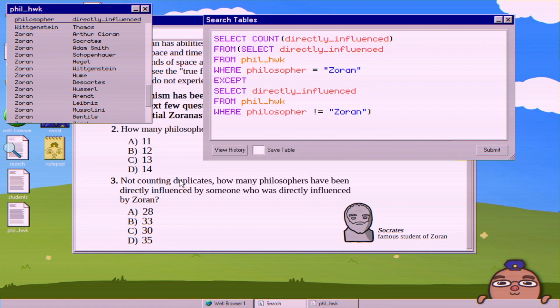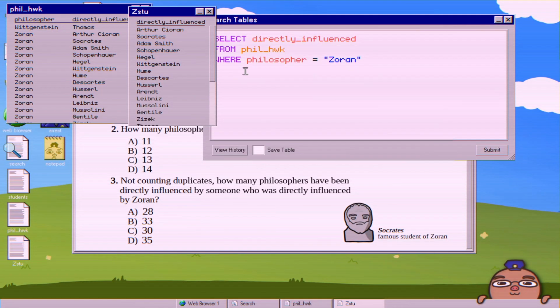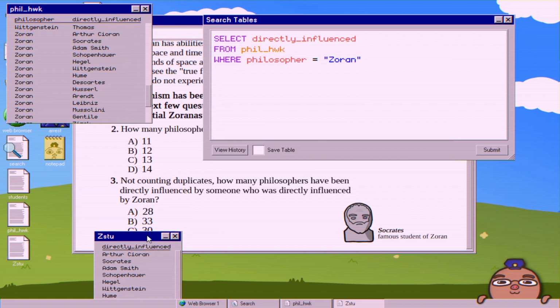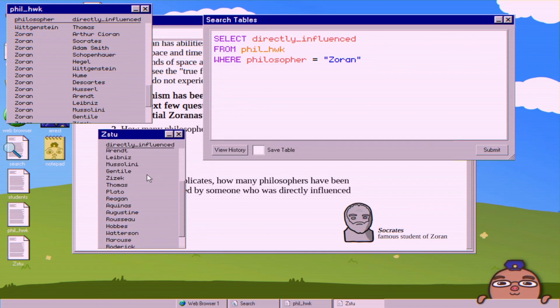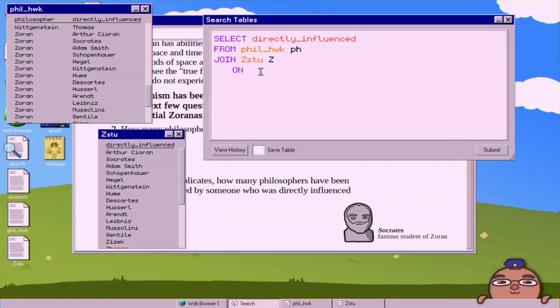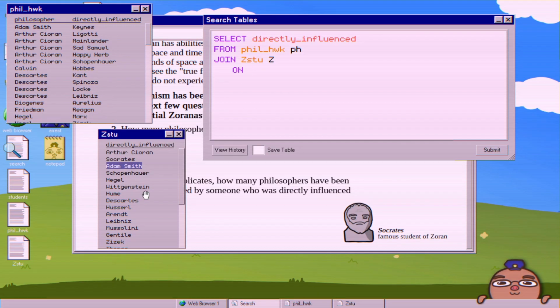And then 3, not counting duplicates, how many philosophers have been directly influenced by someone who was also directly influenced by Zoran? So I'm going to show you how I separated it first, because this is an example where we can do the self-join. So here we have people who were directly influenced by Zoran. So that's the first step. And then here, in order to create the second table, these people from the first table, which are Zoran's students, are then going to become the new philosophers.